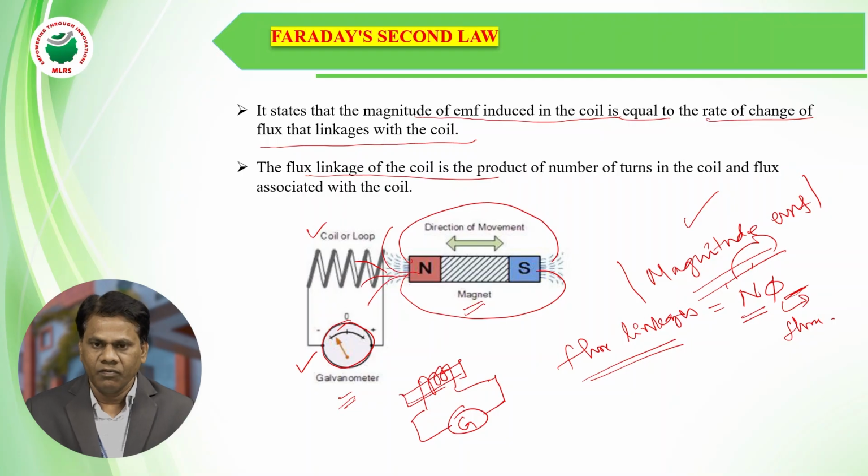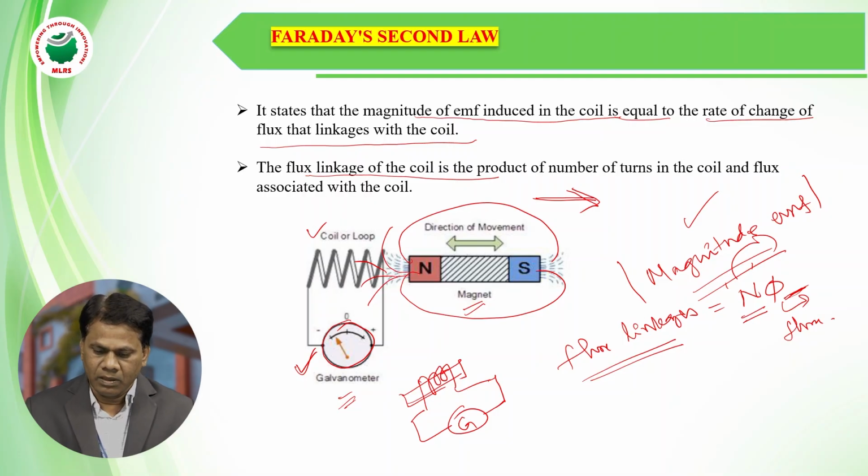If you are moving the permanent magnet towards the coil, there is a deflection in the galvanometer in one direction. If you are moving the permanent magnet away from the coil, there is a deflection in the galvanometer in another direction.